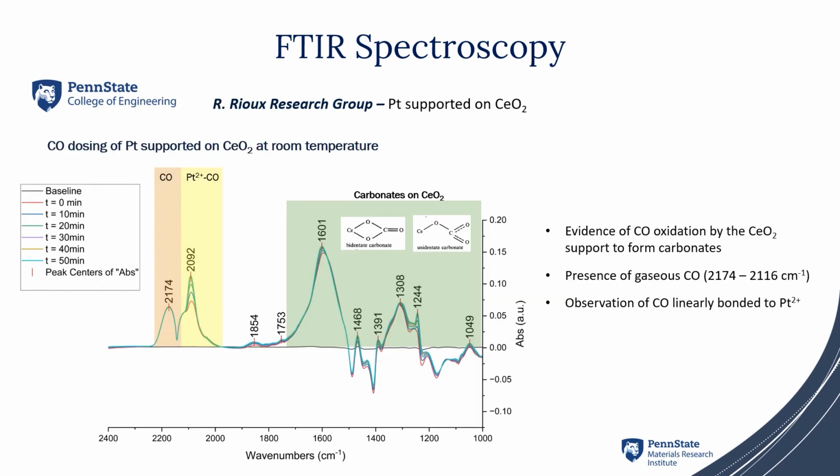Another example of in situ FTIR spectroscopy was carried out in the group of Professor Ryu with platinum supported on ceria. In this example, what we can see is the dosing of this platinum ceria material at room temperature. We can observe the presence of carbon monoxide in the gas phase, along with the presence of carbon monoxide bound to platinum too.